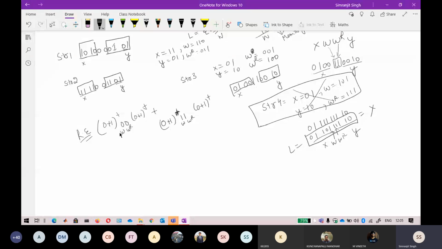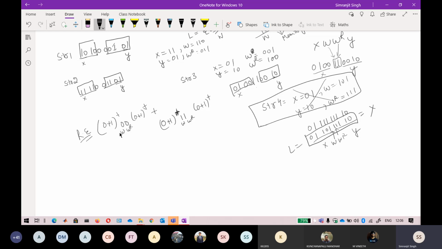I'm sure that many of you will be having some kind of a doubt. If you have any, just shout a message in the chat box. I'm monitoring it. The explanation is a little bit confusing, but it lies in the fact that once you get into the string, you will not be able to identify which part belongs to W, which part belongs to X, and which part belongs to Y. That is why you always try to take the smallest string where W and WR is feasible, wherever WWR is.